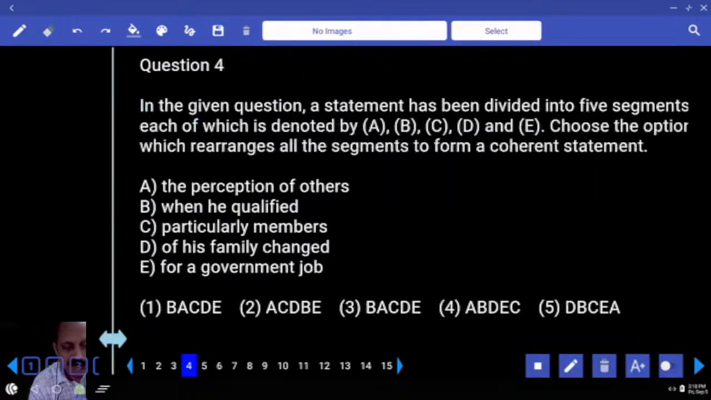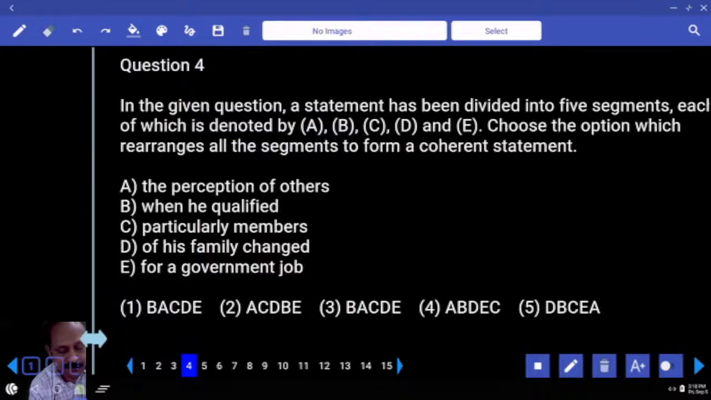Okay. Shall we go to the next one? This is a little tricky. Can we start with the first one? You may not consider, but you may consider the second one. What is the second one? When he qualified. Otherwise, let us try with the first one. The perception of others, particularly members of his family, changed when he qualified for a government job.